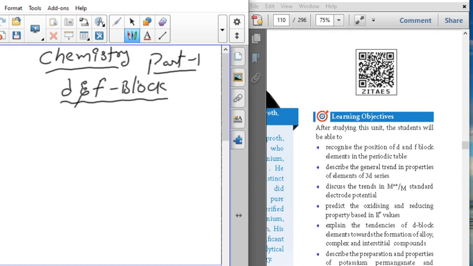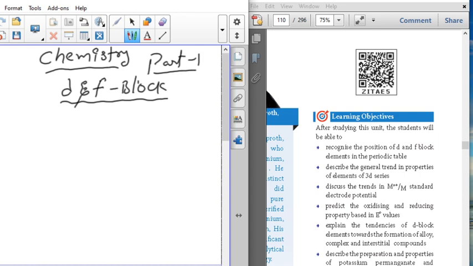After completion of this chapter, we have to know the position of the elements in the periodic table, and we can describe some properties of the 3d series. Out of all the d block elements, majorly we are going to discuss the properties of only the 3d series of elements and their electrode potentials. For metals, we have electrode potential, that is, oxidizing and reducing properties.